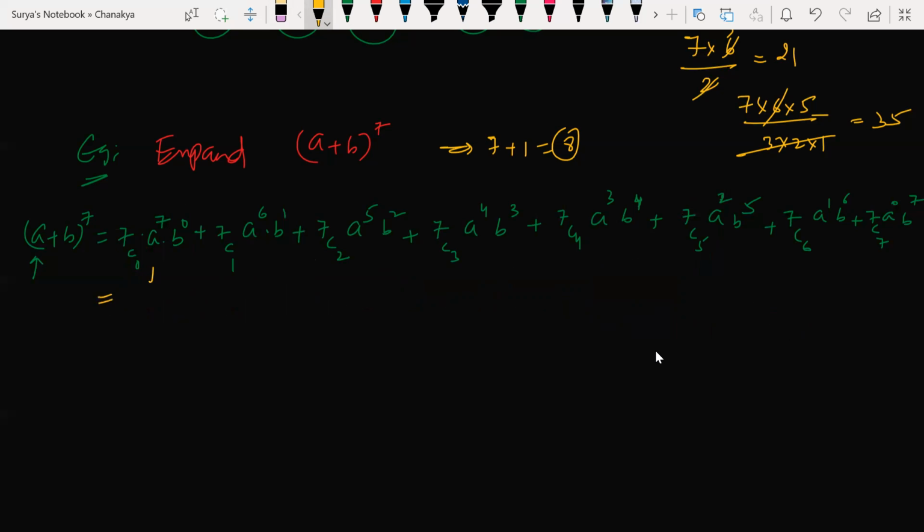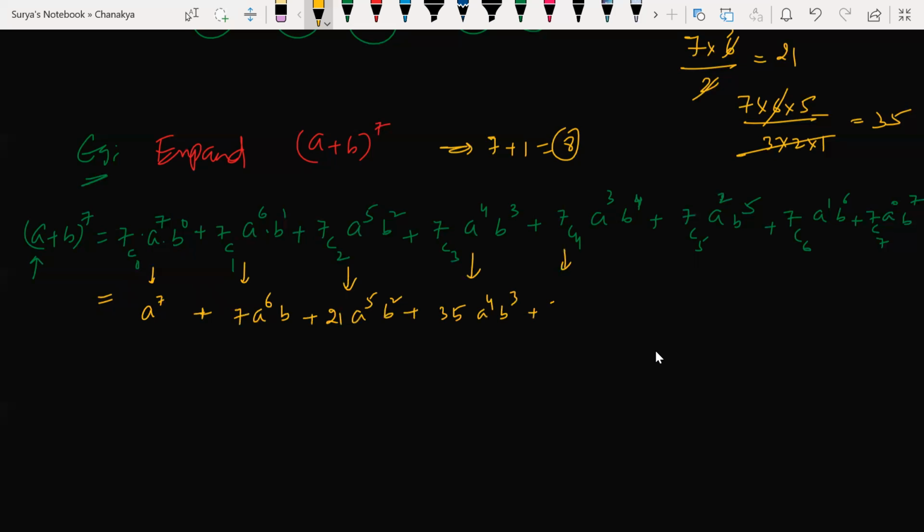So 7C0 gives me what, beta? A to the power of 7. Perfect. Plus 7C1 gives me 7, A to the power of 6, B. Plus 7C2, what did it give me? 21, A to the power of 5, B squared. Under that only, if we write, you will not get confused. 7C3 answer is what? 35.